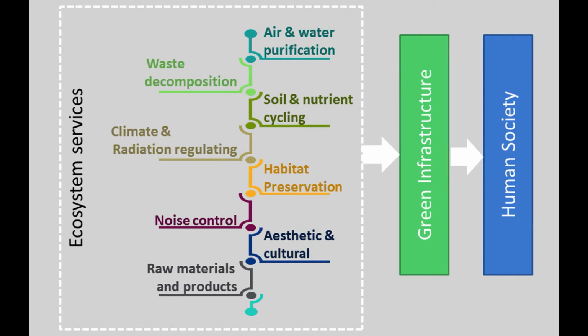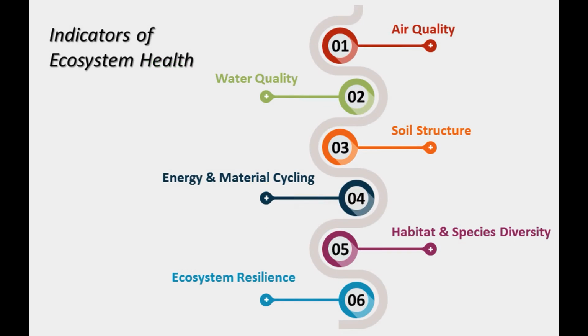Ecosystem services are defined as benefits to humans provided by ecosystems. They include clean air, clean water, waste decomposition, soil and nutrient cycling, climate regulation, habitat provisioning, noise reduction, beauty, and of course products. Such services can only be provided if ecosystems within green infrastructure are healthy.